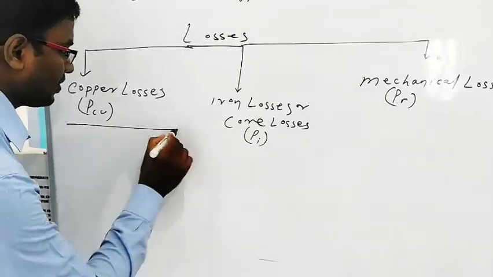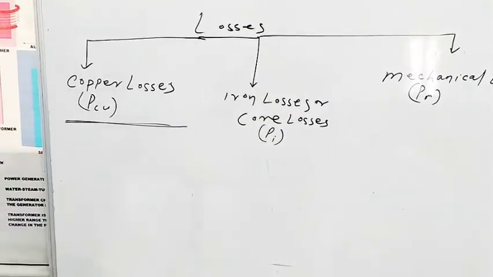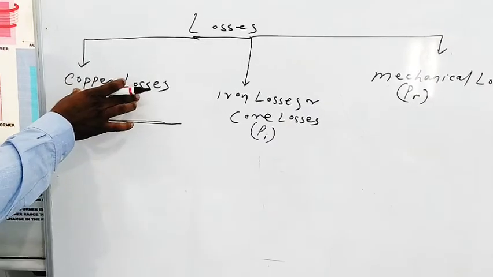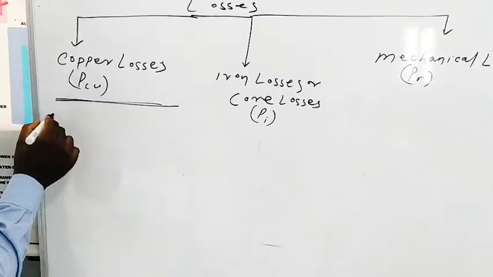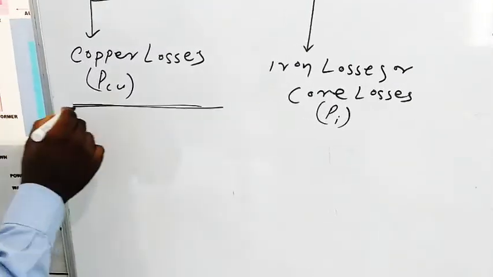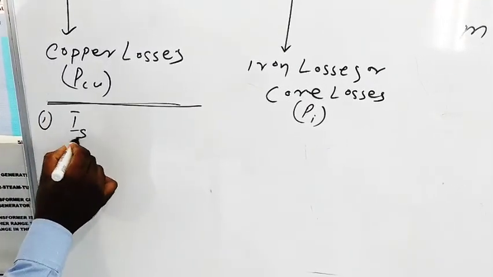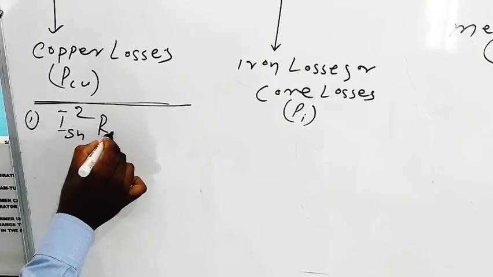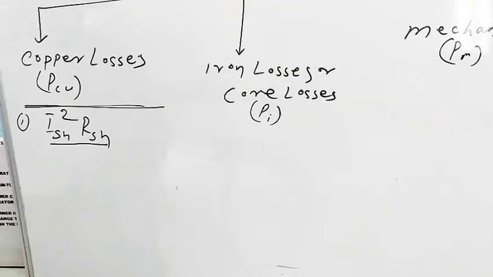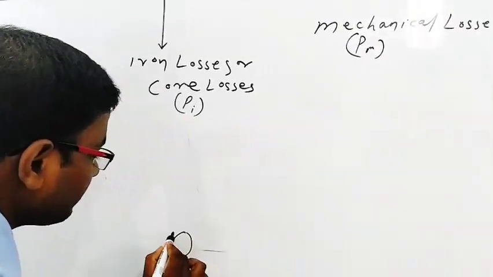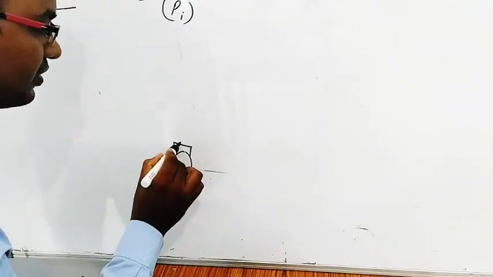First come to the copper losses. Copper losses means the losses which appear in resistance. The copper losses are of three types especially. First, I_SE squared R_SE. This is the loss in the series field winding. Series field winding means this is the DC motor.